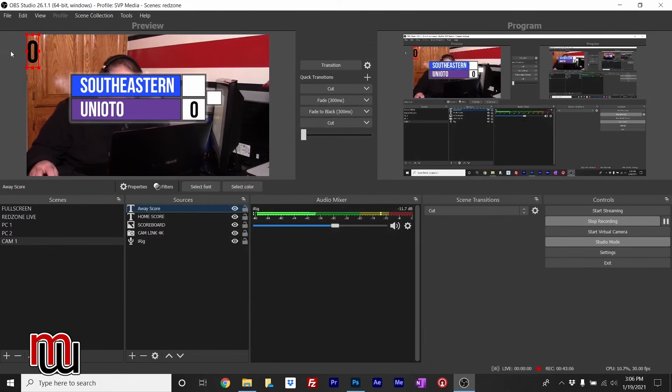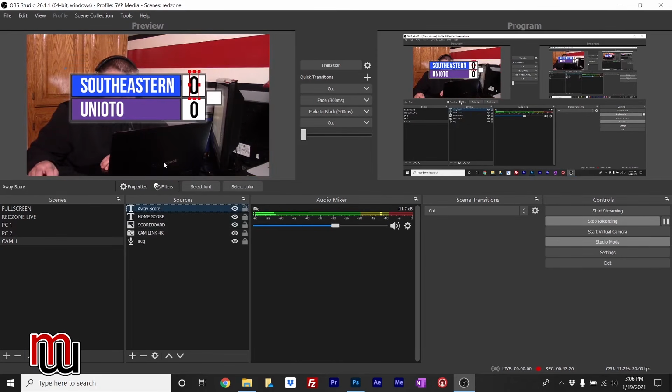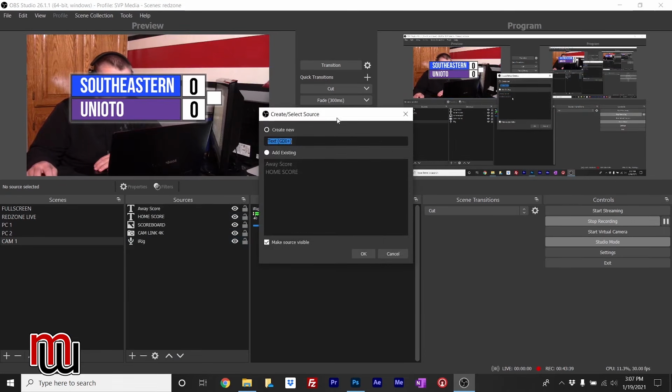Now we're going to pull that, and I'm going to try to match it up to this bottom one, and then I'm just going to drag it up here. You can use the little arrow keys on your keyboard to move it around. So that looks about right. It's pretty close. You know, you can play with it. And then the last one we're going to add in is the quarter.